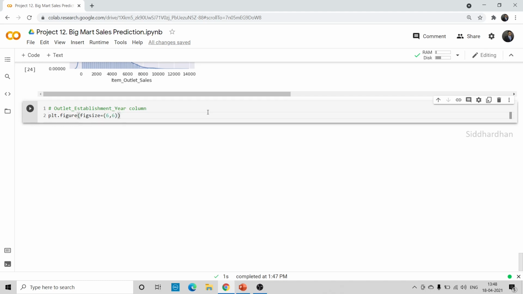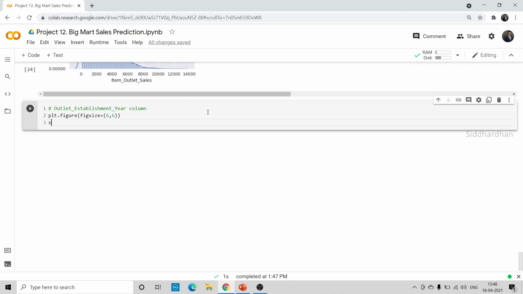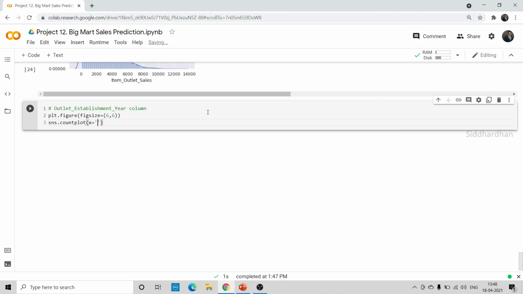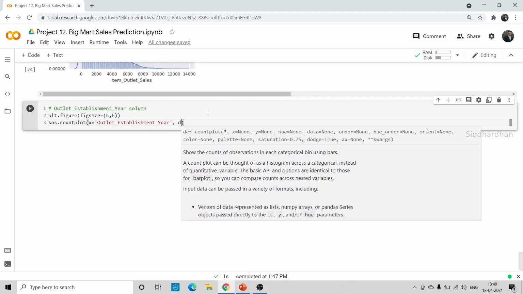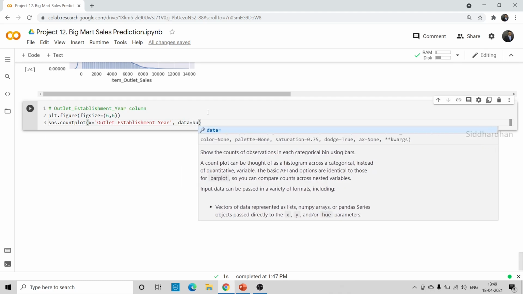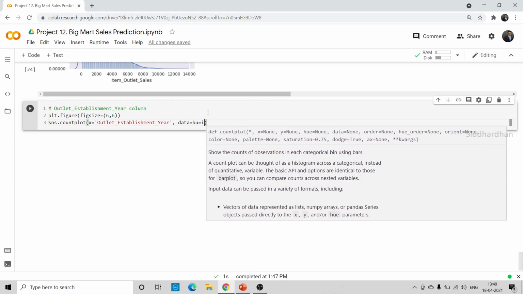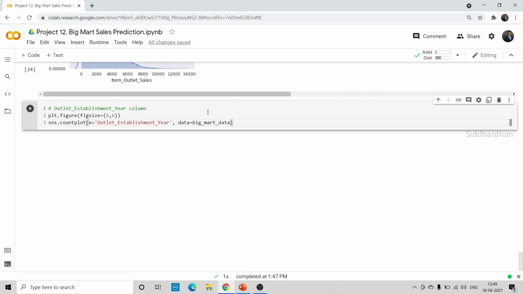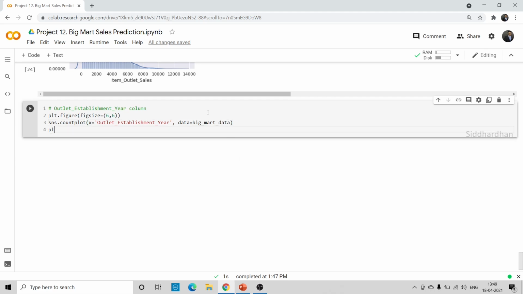Now we don't want a distribution plot, we want a count plot. So sns.countplot, and in that mention x. Here the x is nothing but the column name, so mention the column name, which is establishment year, and we also need to mention the data. Here the data is Big Mart data. Okay, so Big Mart data, plt.show.